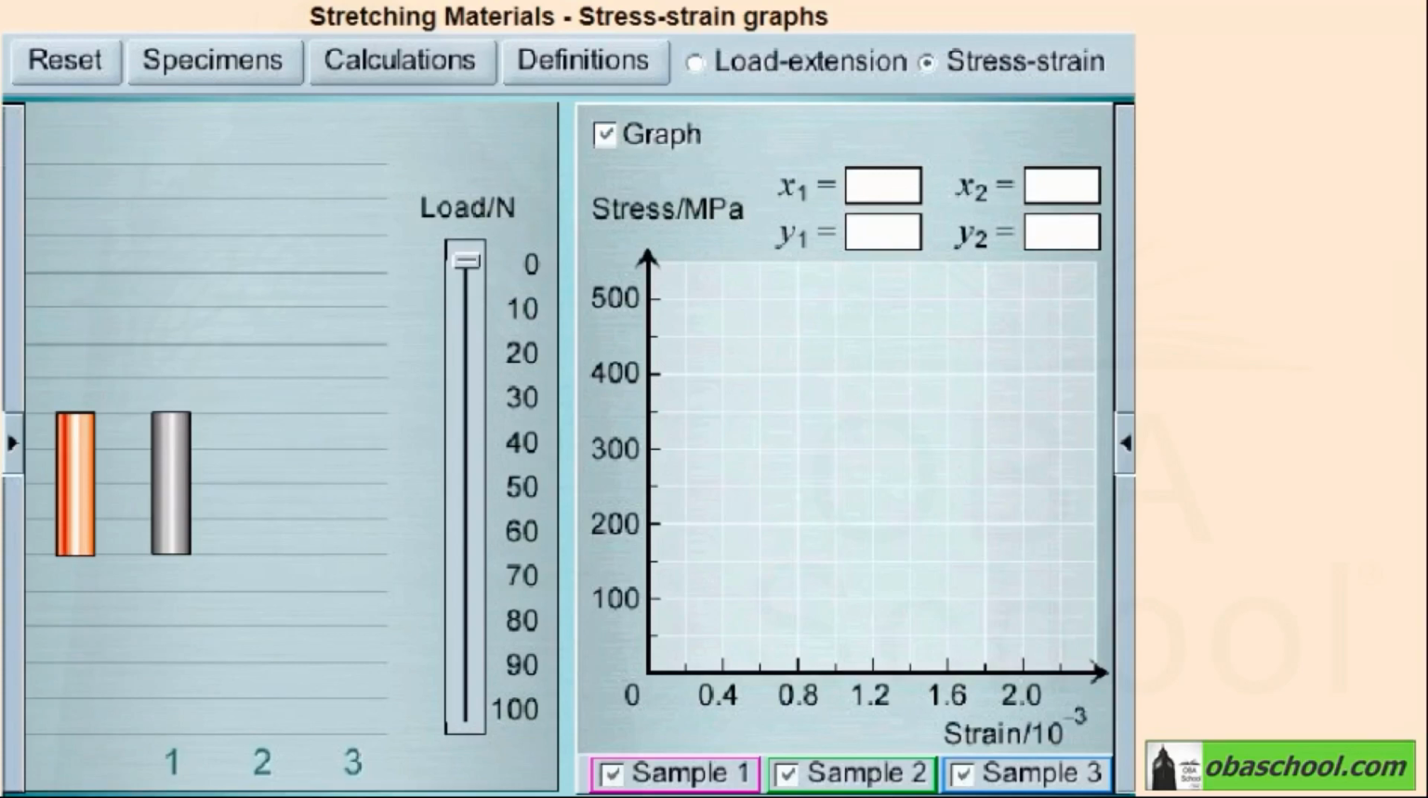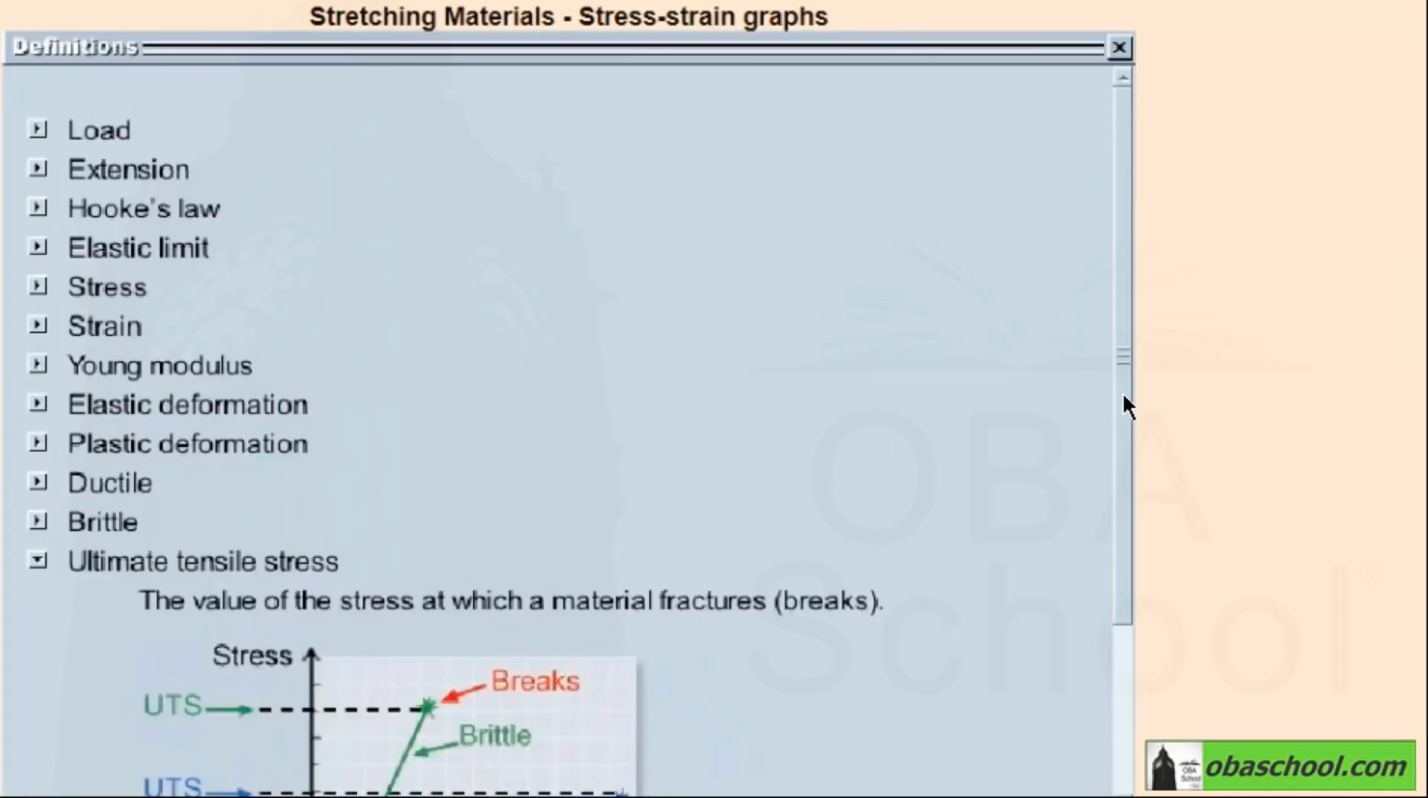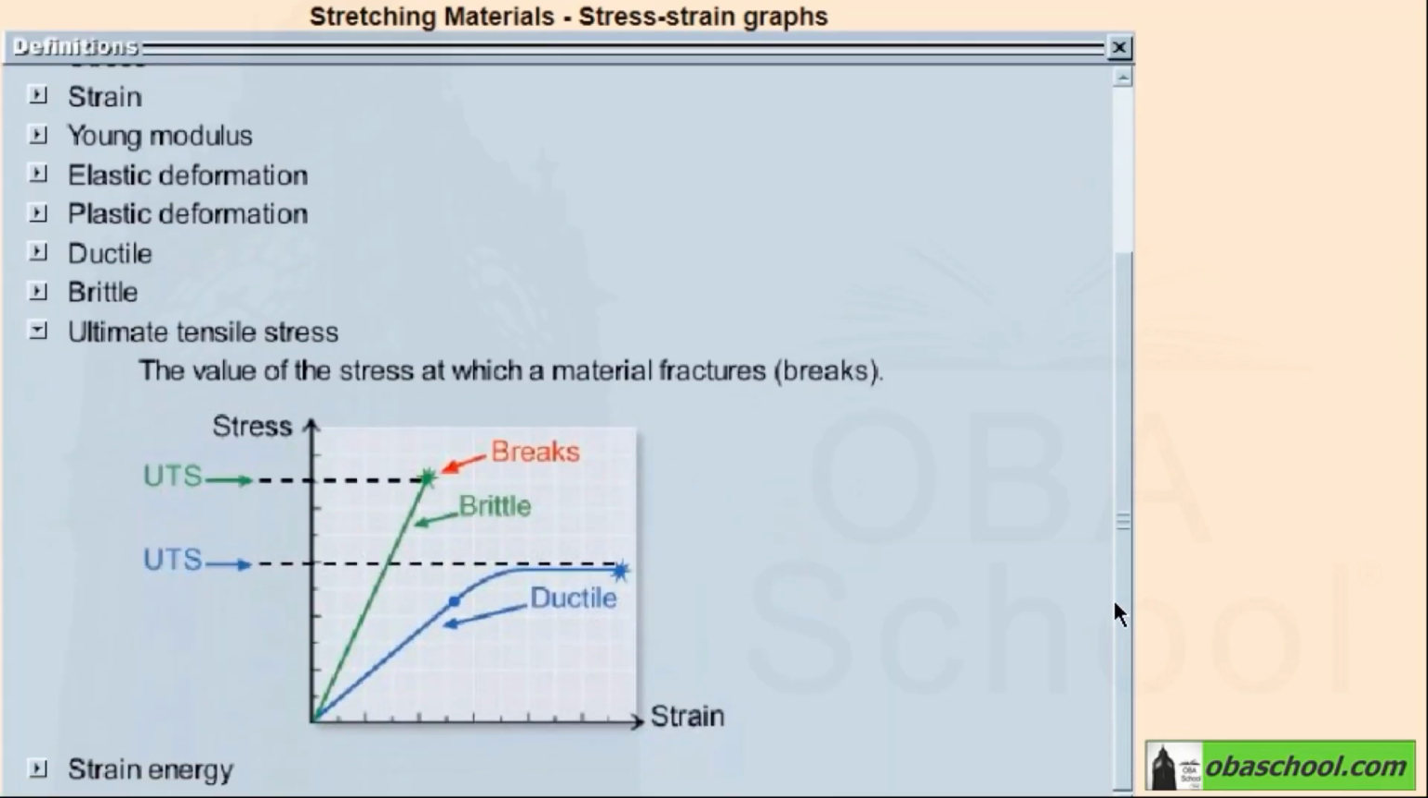Hello everyone! In this virtual lab, we're going to discuss the ultimate tensile stress for steel. Let's recall the definition for ultimate tensile stress. We will click Definitions and go to Ultimate Tensile Stress. So it is the value of the stress at which a material fractures or breaks.